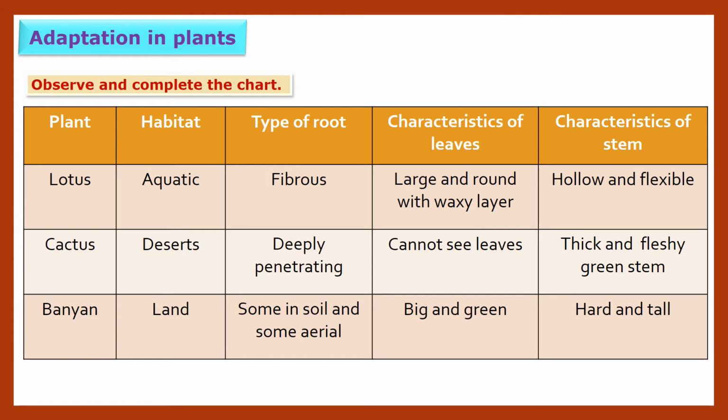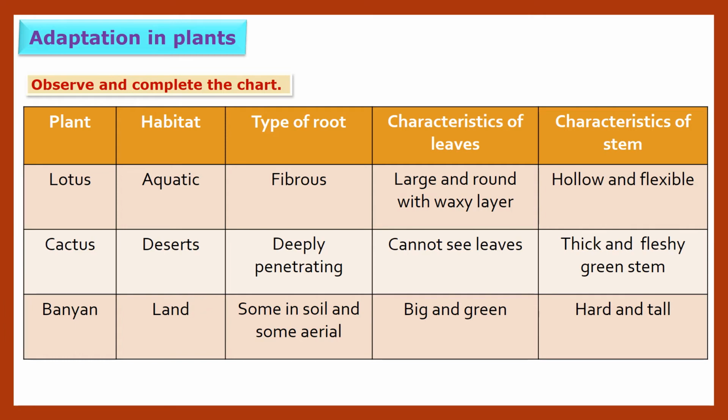Now let us see children adaptation in plants. Observe and complete the chart. So here plants are given. With the help of that we have to write their habitat, type of root, characteristics of leaves and characteristics of stem. First example they already solved. Let us see that example.